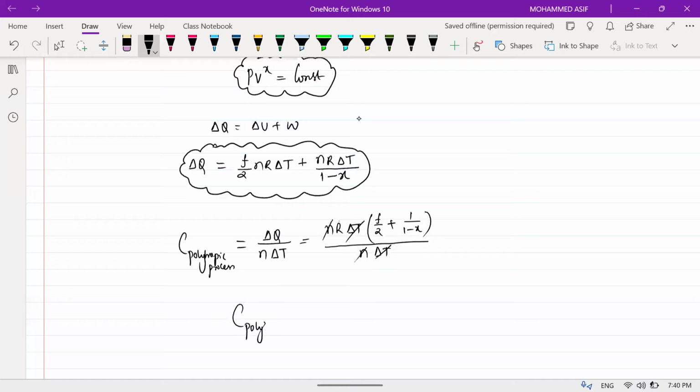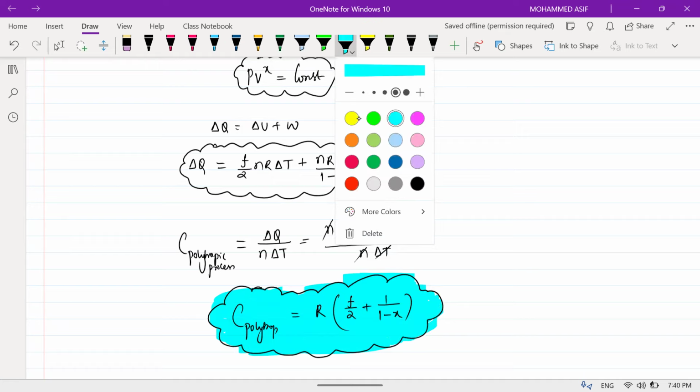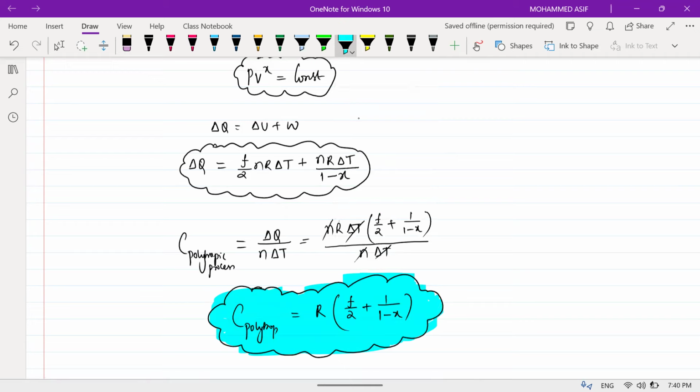So C for the polytropic process will be equal to R into f by 2 plus 1 by 1 minus x. So this is the standard formula for the molar specific heat for the polytropic process. Am I clear? These formulas should be on the tip of your fingers for doing the numericals. Done?